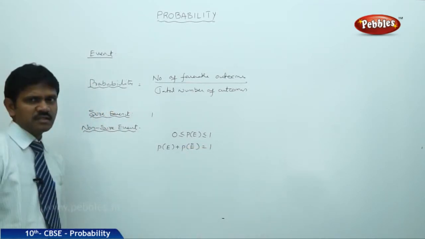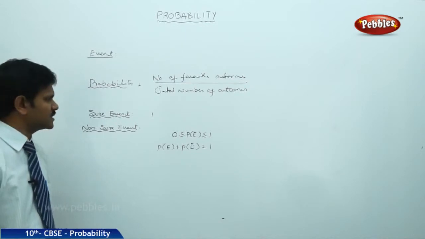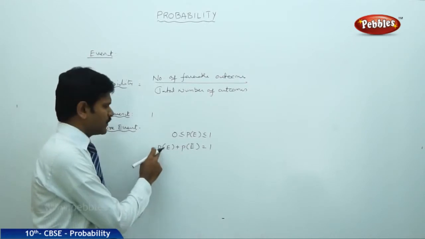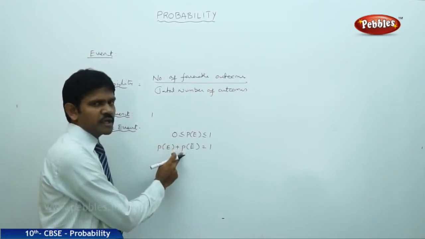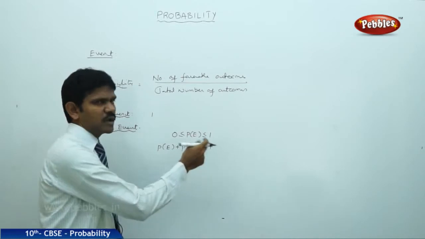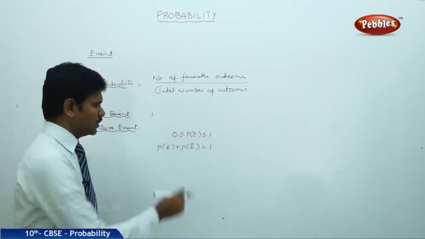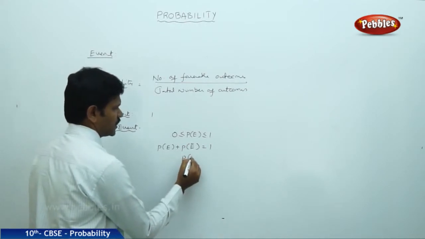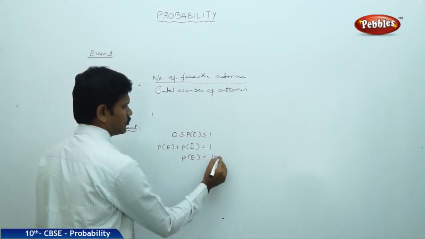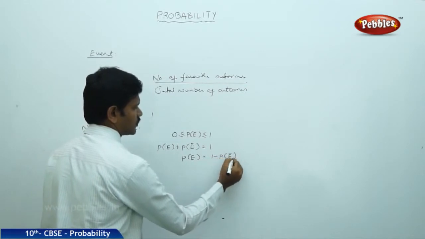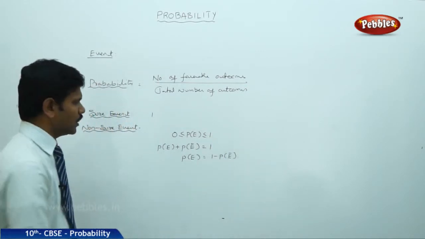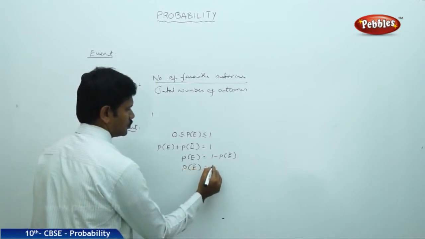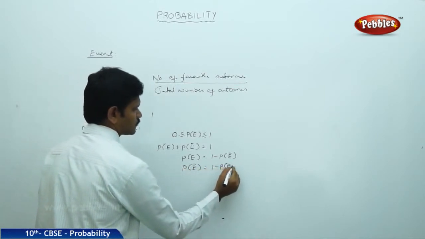A non-sure event we can also express as an impossible event. That is, the probability of an event plus the probability of its complement is always equal to 1. From this formula we get P(E) = 1 minus P(E bar), or P(E bar) = 1 minus P(E).